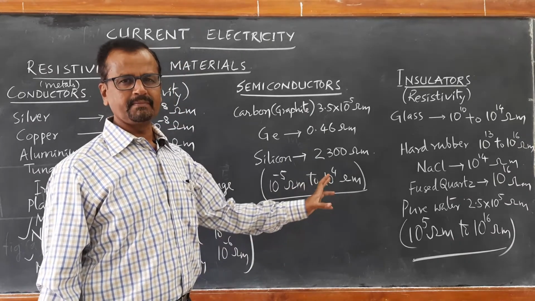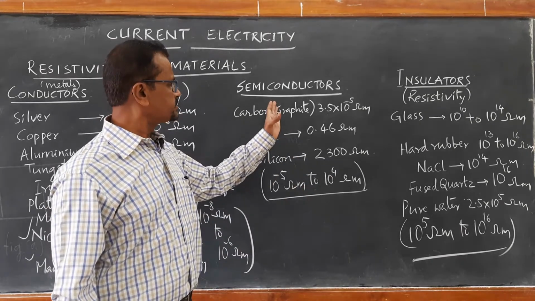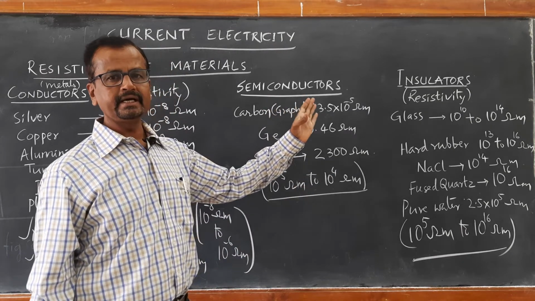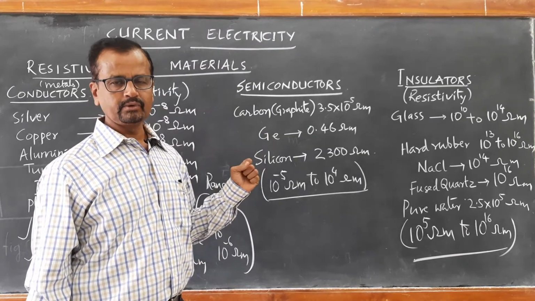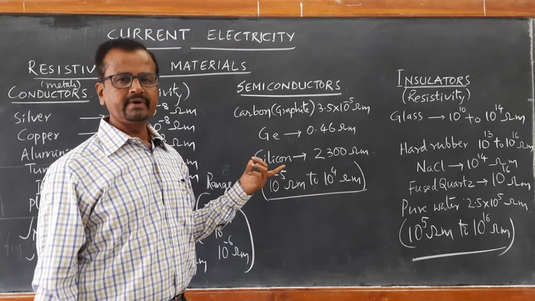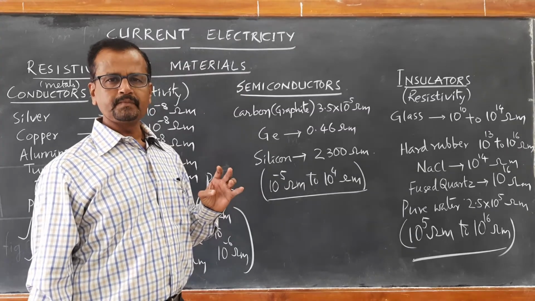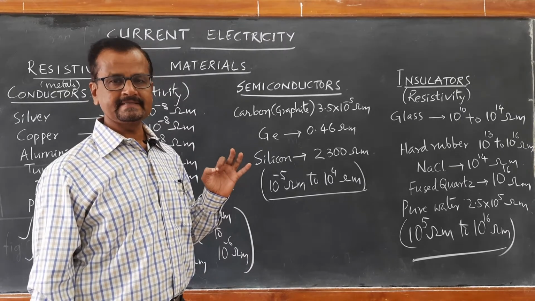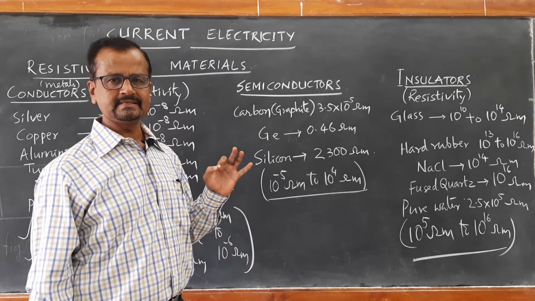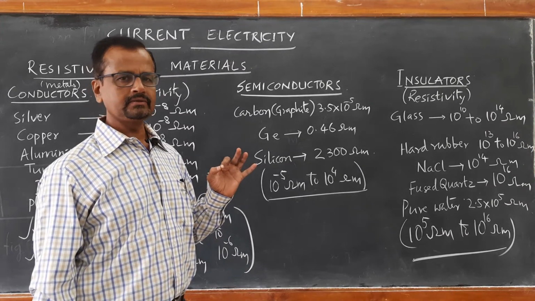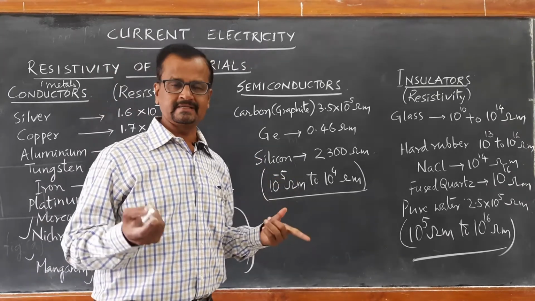This is the special property which has made these semiconductors useful in electronic devices. So, you are going to learn about electronic devices like diodes, transistors, and solar cells. These are all electronic devices which find a lot of applications in electronic circuits.